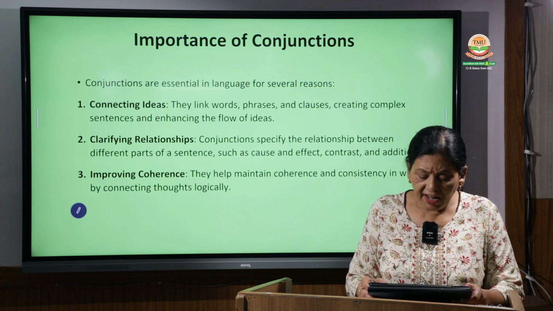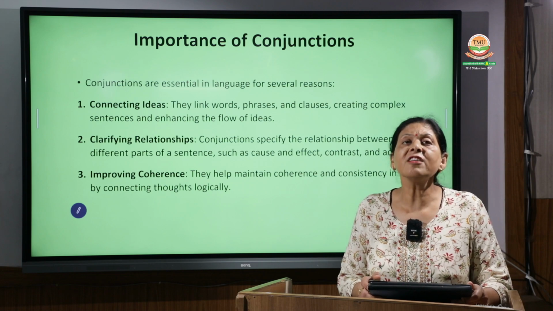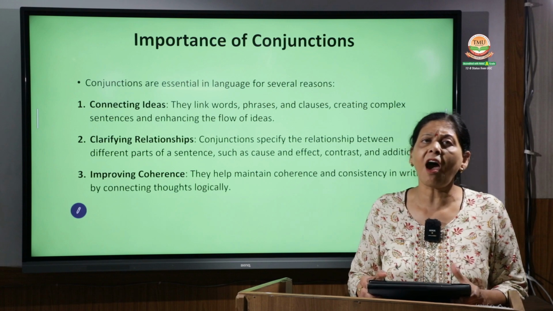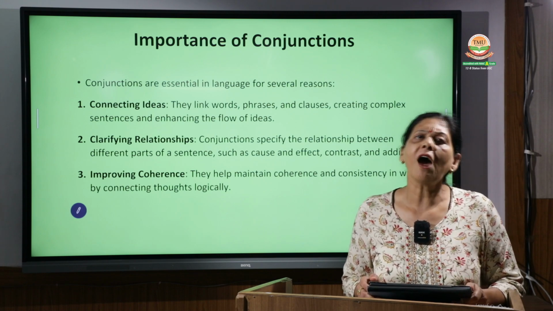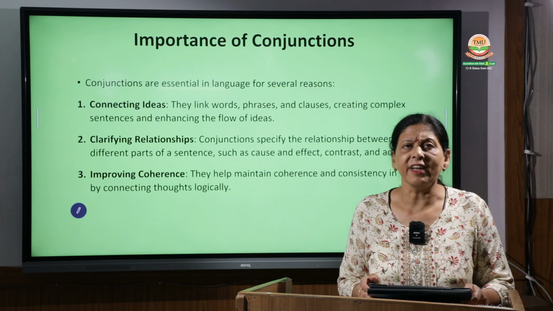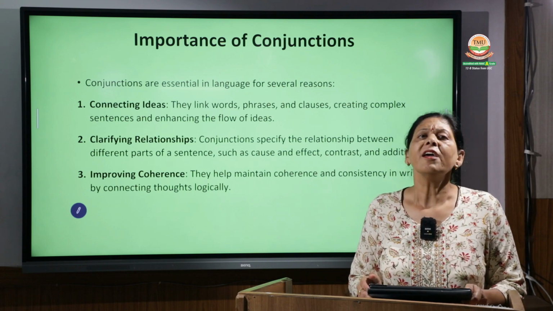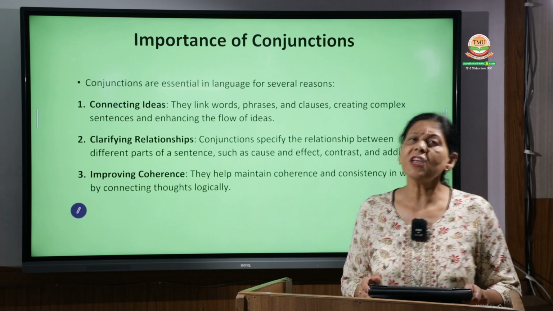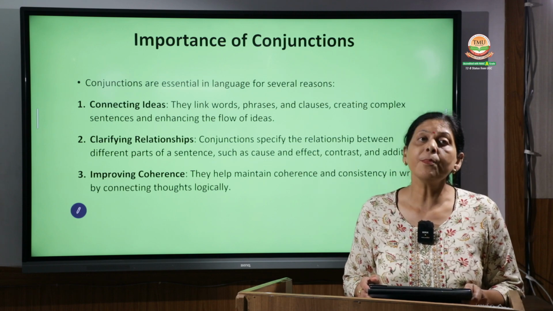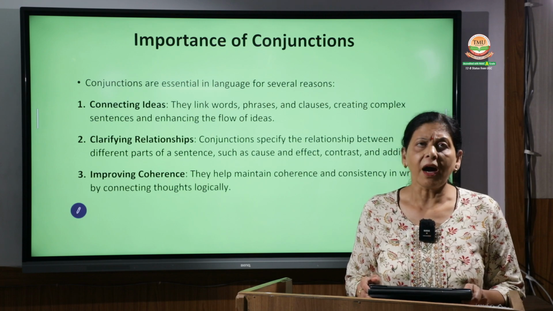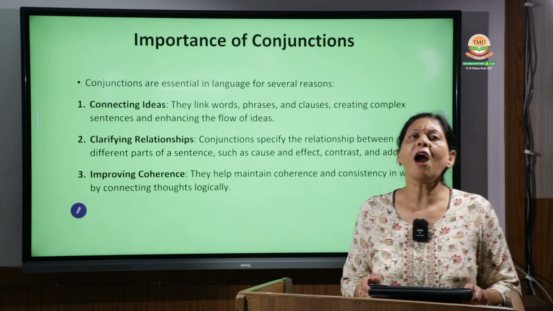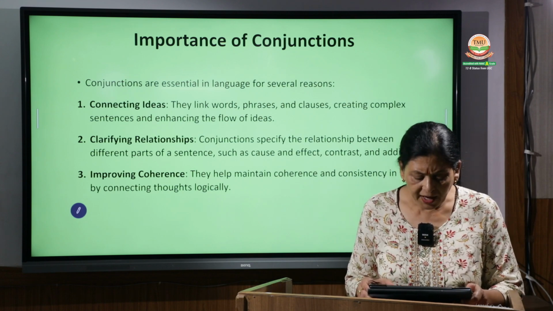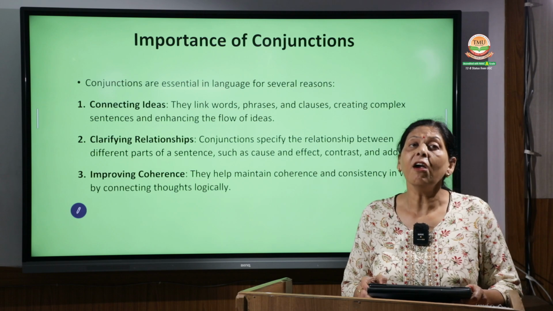Then clarifying relationships means what? Conjunctions clarify the relationship, means when two ideas are in coordination with each other, or they are subordinate, or they are correlative. Coordination means when two ideas hold equal importance. Subordination means when one idea is dependent for its meaning on the other idea. And correlative means when they are related to each other. So these are the three forms in which conjunctions clarify the relationship.